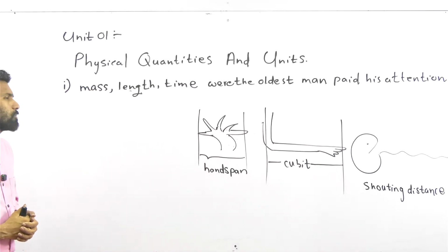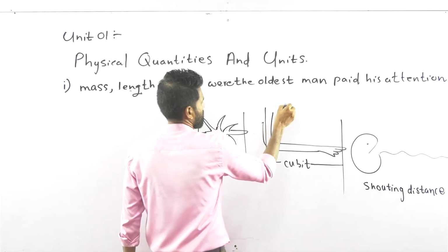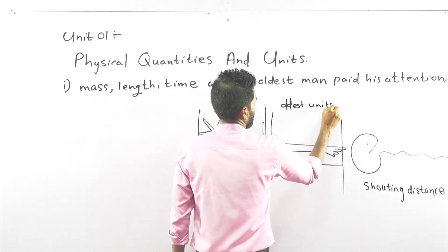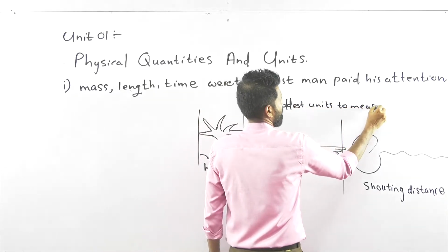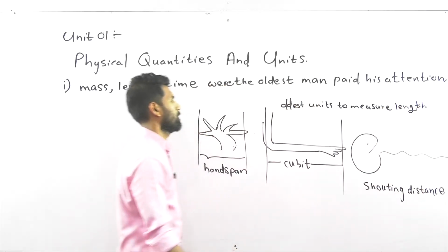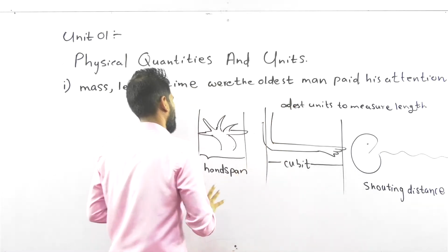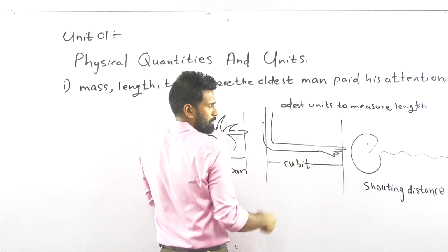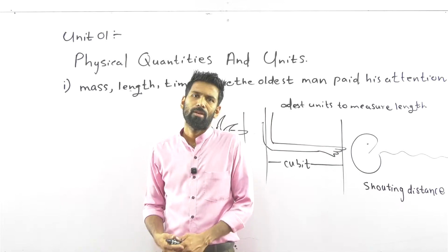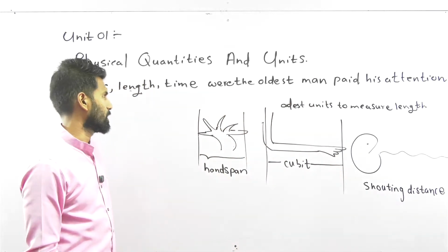So these were the oldest units to measure the length. Handspan, this thing. Cubit, this thing. Shouting distance, the distance when someone shouts and other people can hear him.